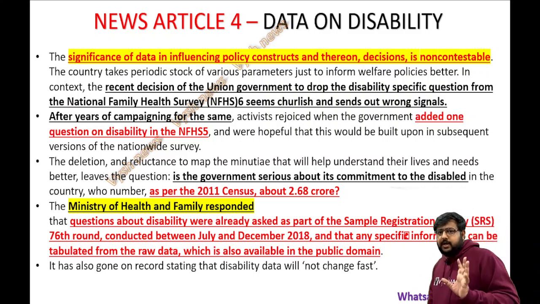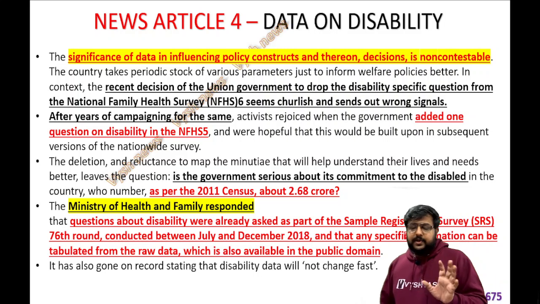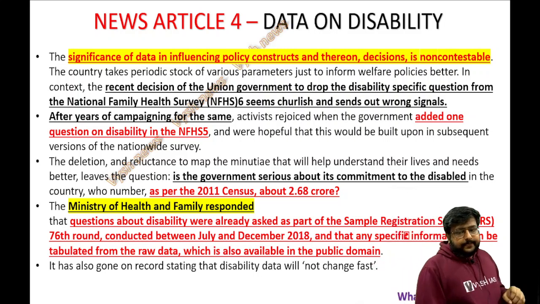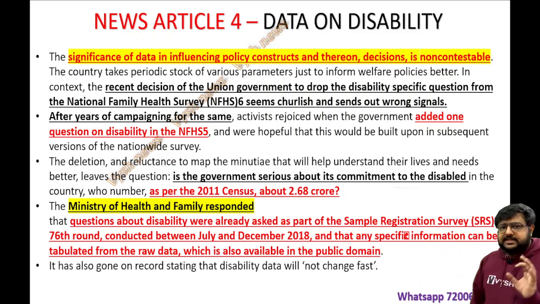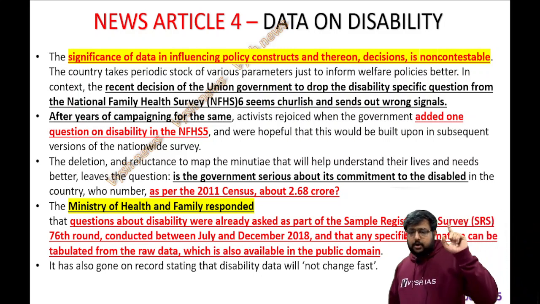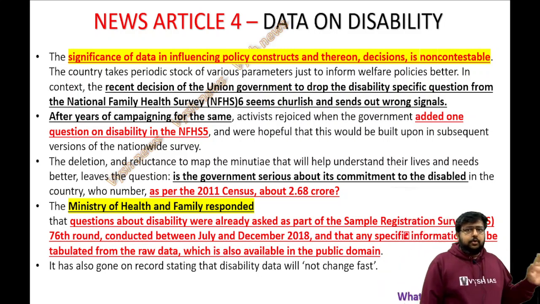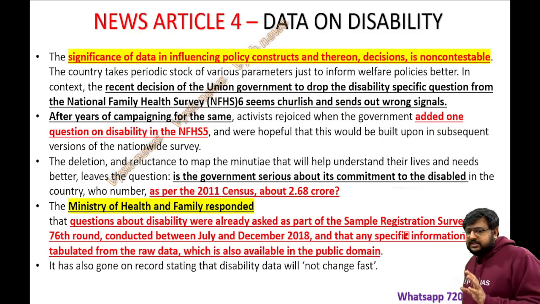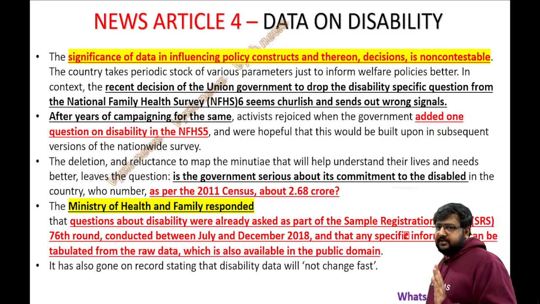The only thing is that the right to privacy should be taken care of and should not be misused. That the government should guarantee. So data is the most influencing thing in any policy implementation. That's the first line. It is non-contestable, meaning there is no need to even argue. Data is needed.